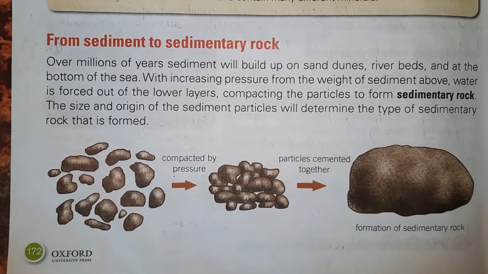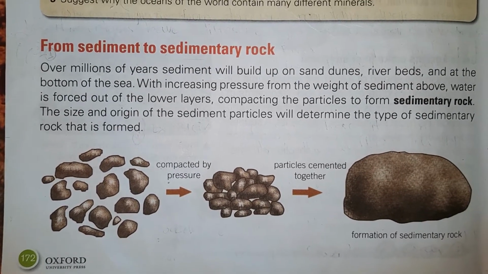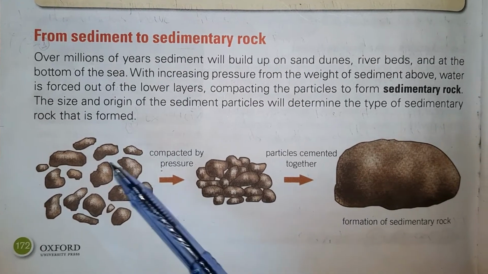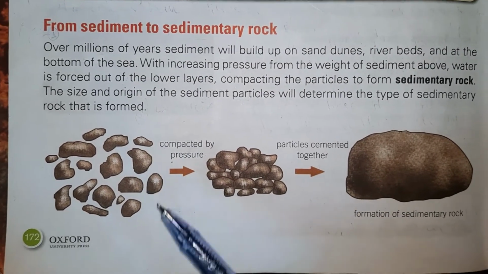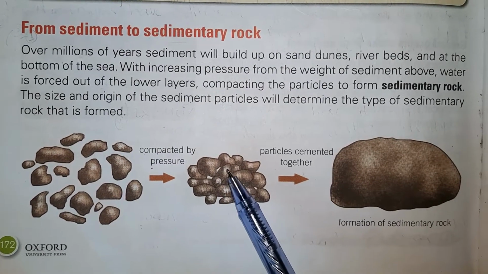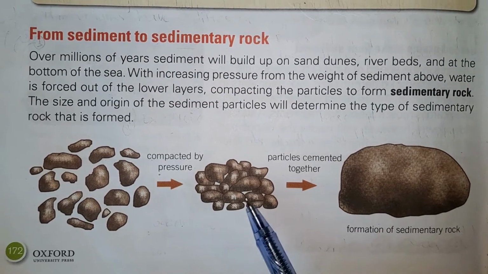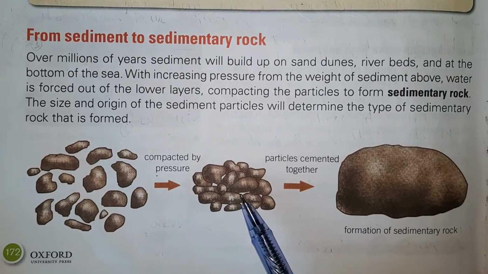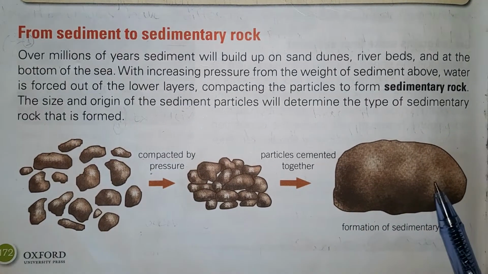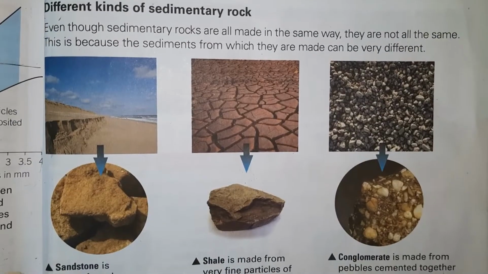The size and origin of the sediment particles will determine the type of the sedimentary rock that is formed. Because these are the particles that are being deposited, and with the passage of time and due to the increase in pressure from the weight of the sediments above, water is forced out of the lower layer, causing the particles to compact, and then these particles will be cemented together to form sedimentary rock.